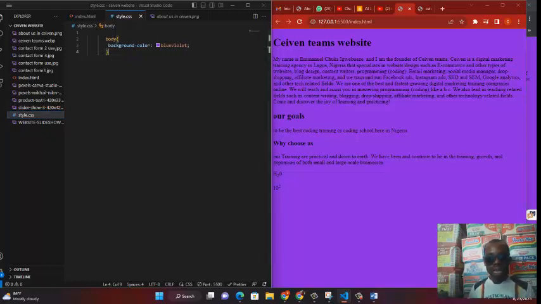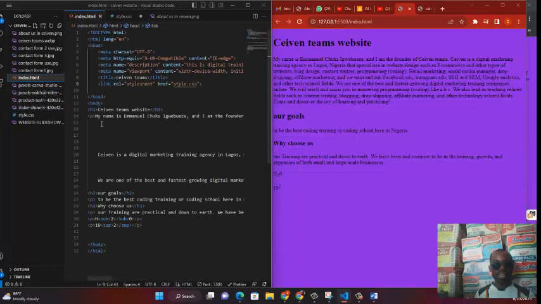So let's now go to the color. Okay, now before we go to color, let me explain things under our HTML. If you check here, I have H1, which is our heading. I have a paragraph, my name is, and after that I have H2, another paragraph. After that I have another paragraph, just paragraph by paragraph, okay? We'll use that to teach one thing or the other. But let's start with the H1 first of all. We want to work with H1.